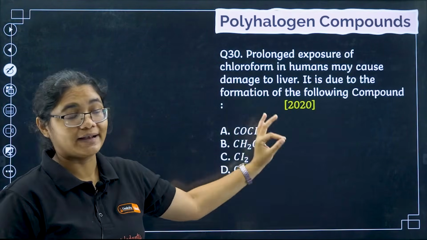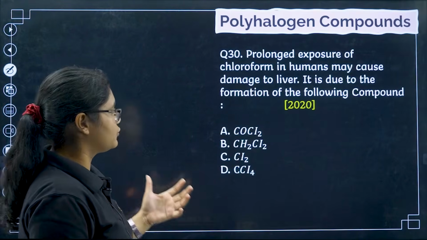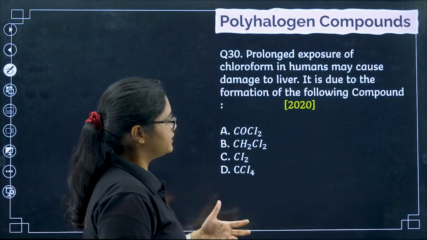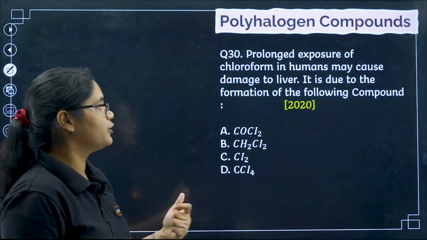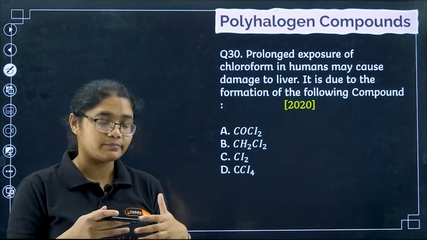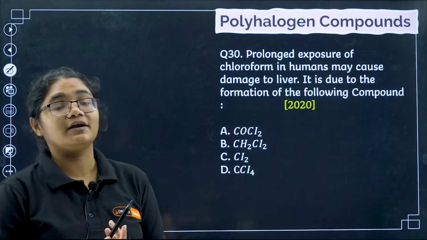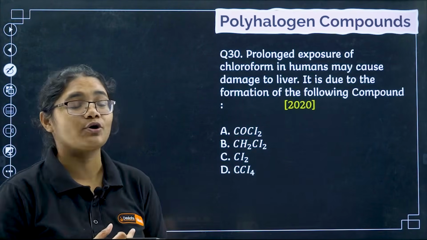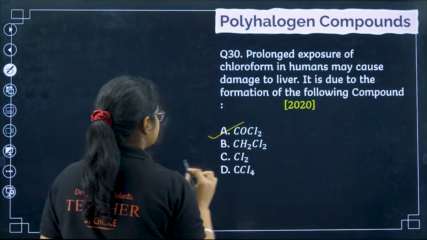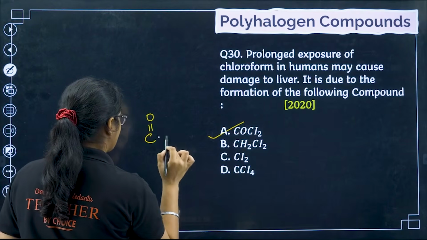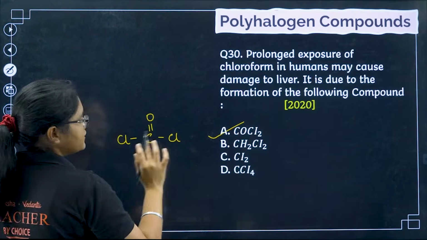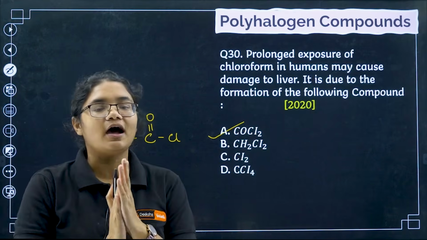Last question from polyhalogen compounds. This was asked in 2020. The prolonged exposure of chloroform in humans may cause damage to liver. It is due to the formation of the following compound. When chloroform is exposed to air, it gets converted to a very poisonous gas called phosgene, whose formula is COCl2. So option number A is the correct answer here.